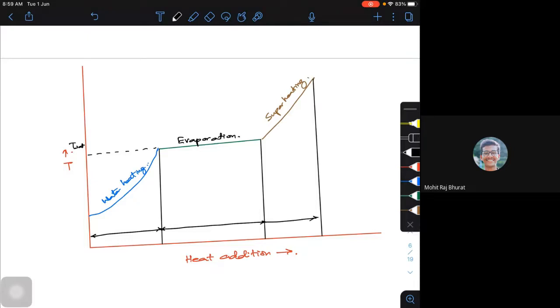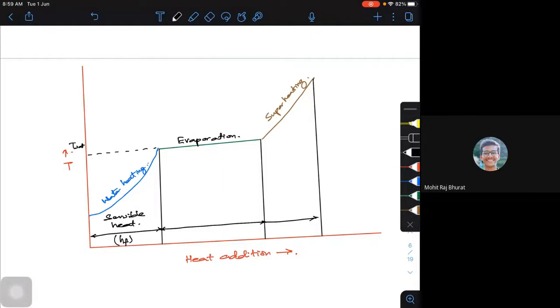See the heat supplied up to this particular point, we call this sensible heat. That is the heat required to change the temperature of the water from the given temperature till its saturation temperature. In terms of enthalpy, if I look into your steam table, this will be hf.